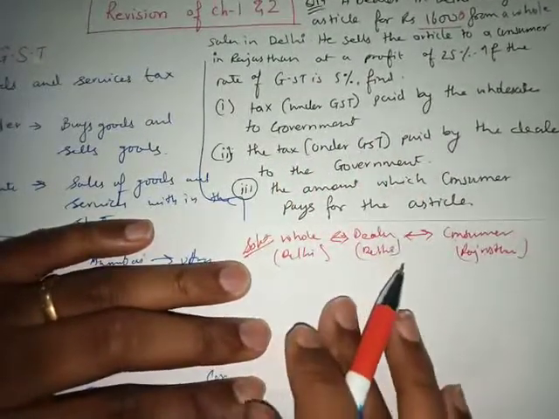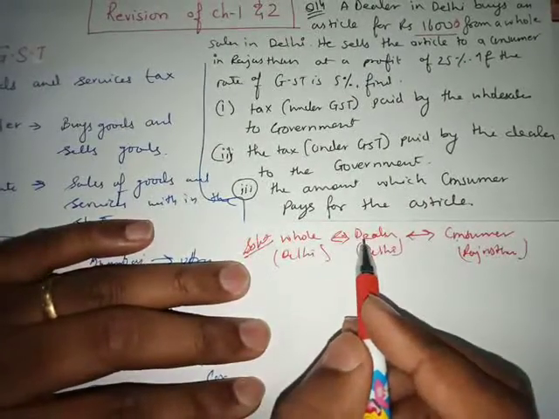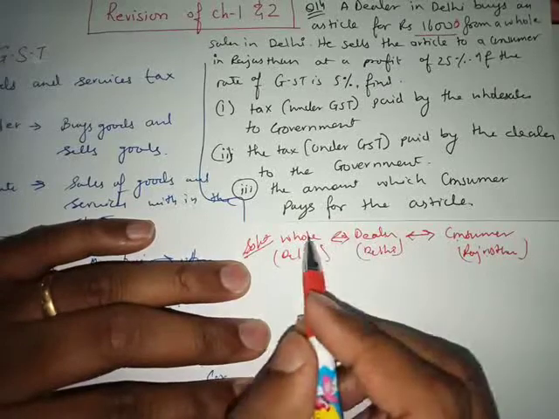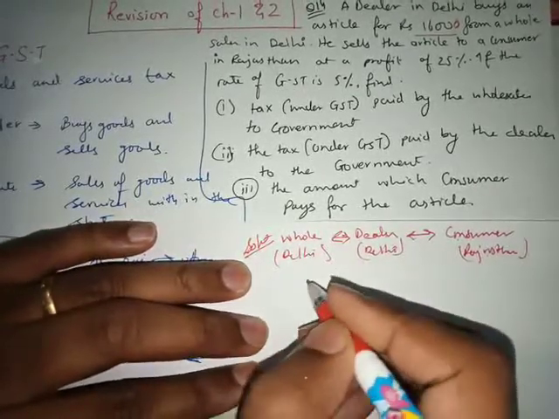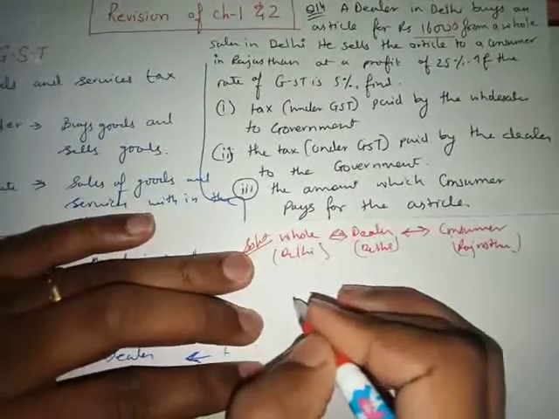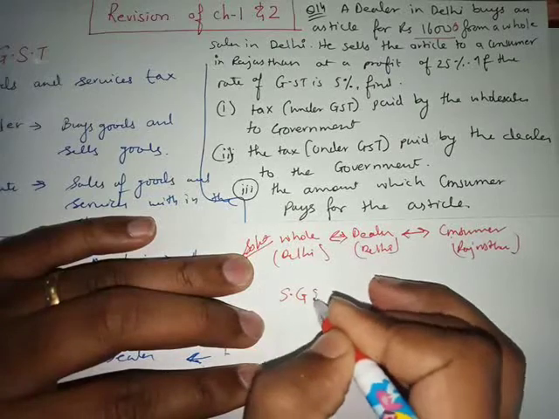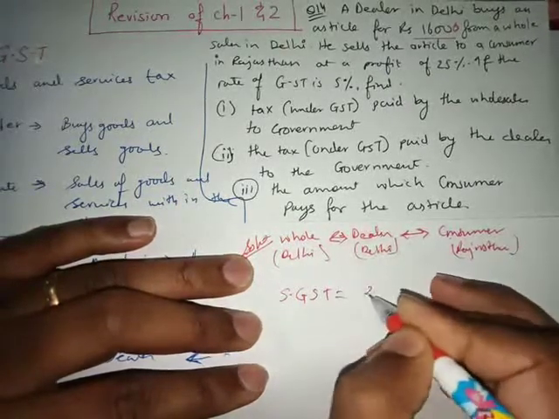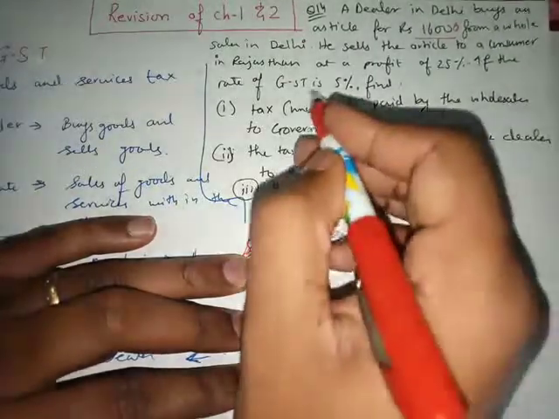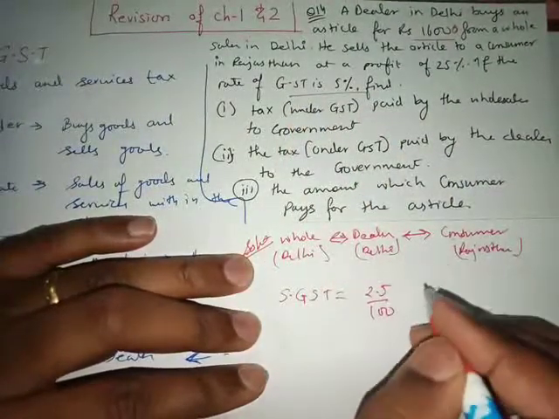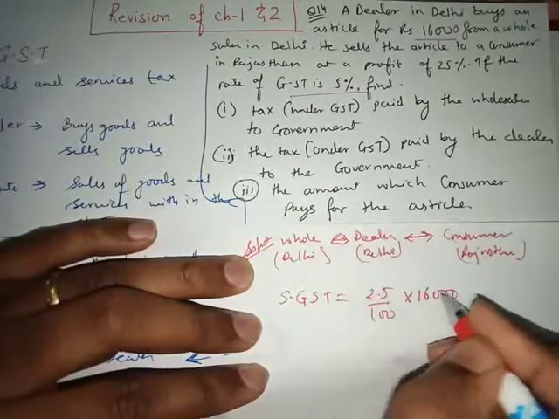So let's start. The first transaction that took place was between the wholesaler and the dealer, when the dealer was buying from the wholesaler. What will SGST, the state government, get? That is 2.5 upon 100, because GST is 5%, so 2.5% goes to the state government, into 16,000.